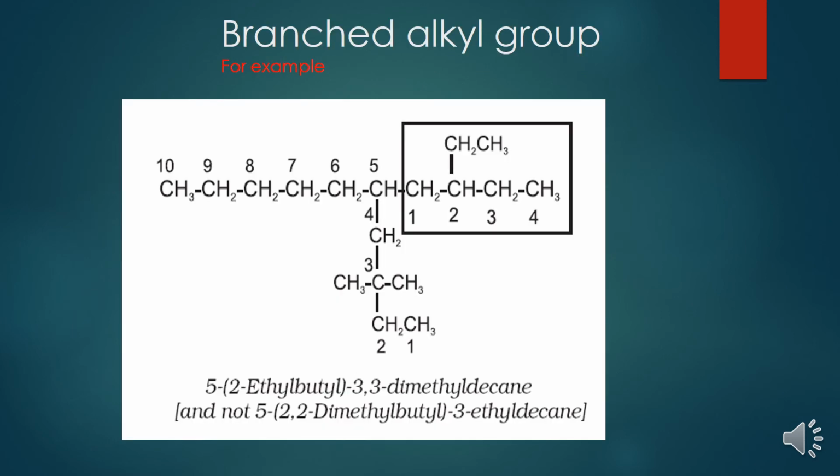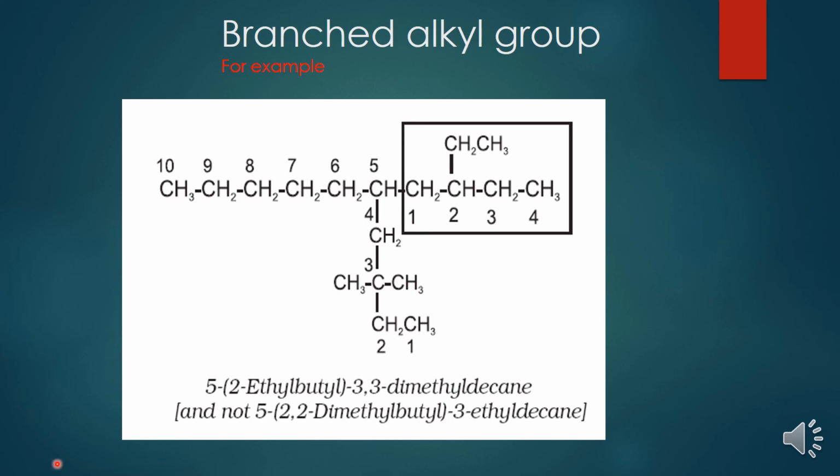Now children, one example where we are going to name the compound. If you see carefully, the main chain of this compound is: this is carbon number 1, 2, 3, 4, 5, 6, 7, 8, 9, 10. This is the parent chain of this compound, and in this parent chain, what is happening?